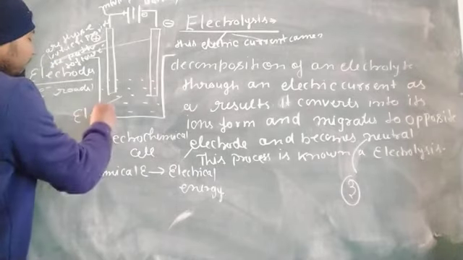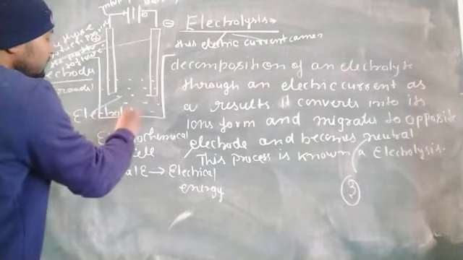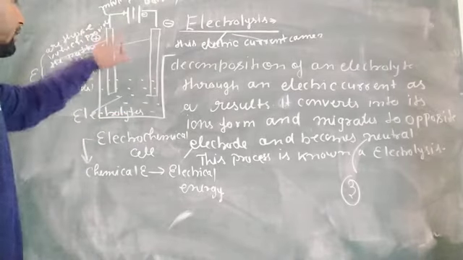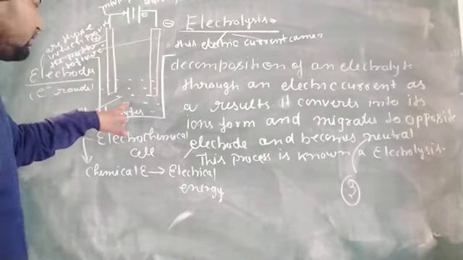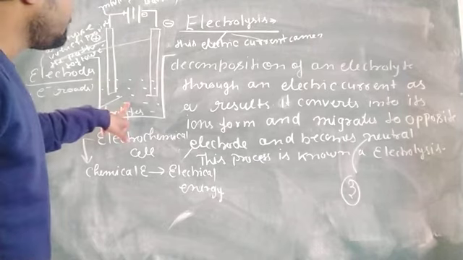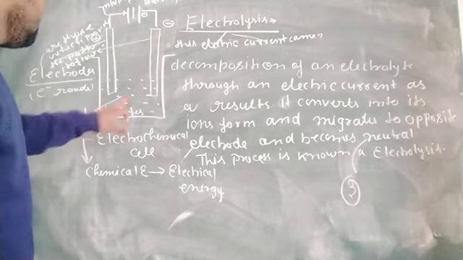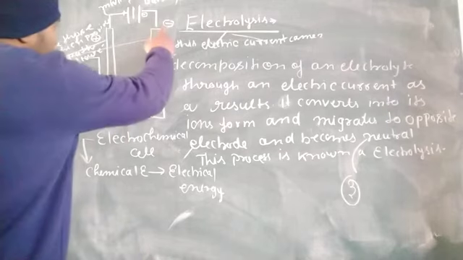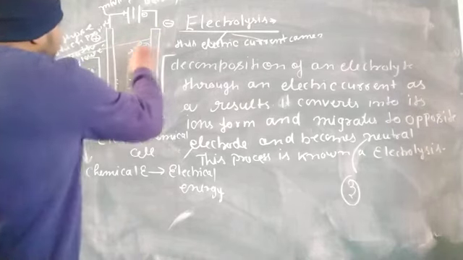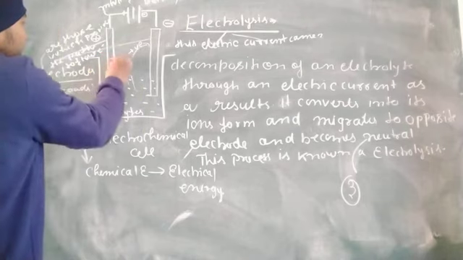In electrolytic cells, we put electrolytes. Electrolytes are those which, when they come in contact with electric current, dissociate into their ion form, and their ions migrate to opposite electrodes. Opposite electrode means, suppose it is negative, then positive ions migrate there, and if it is positive, then negative ions migrate there.